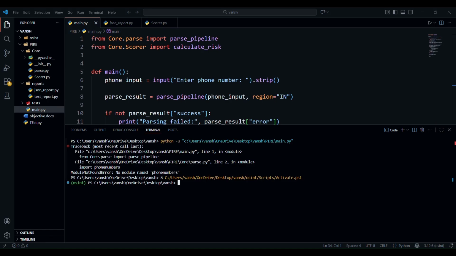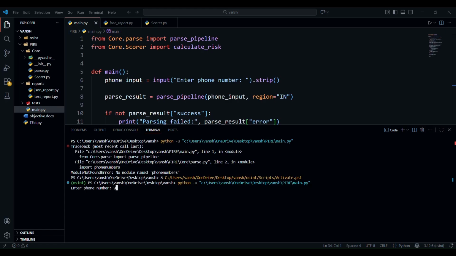So the first time it will show an error because I am using a virtual environment, and to activate the virtual environment I just have to run it first without activating, and it will be activated automatically. I can activate it manually too by writing the main name of the file, script, and activate. So if I now run it, it will run the file. As you can see, it has run the file.